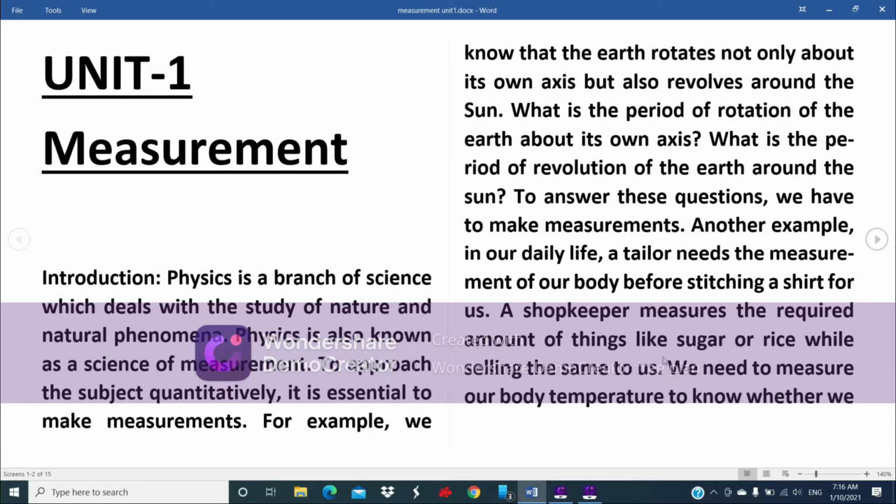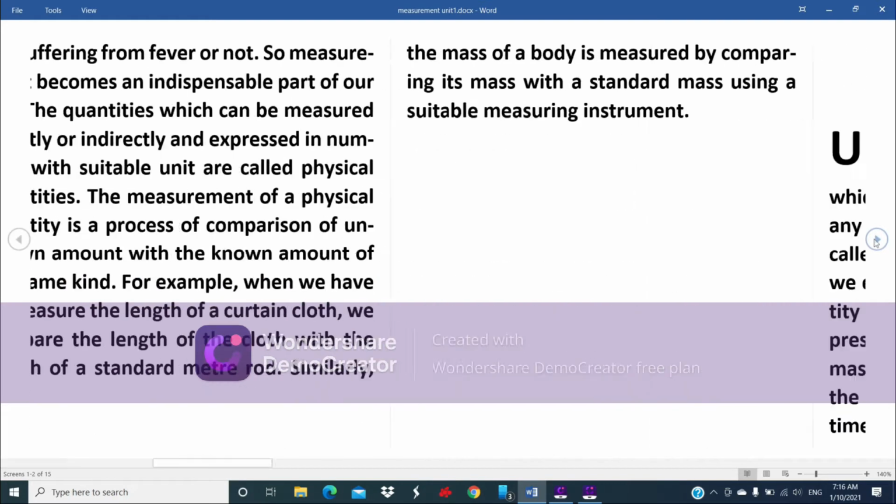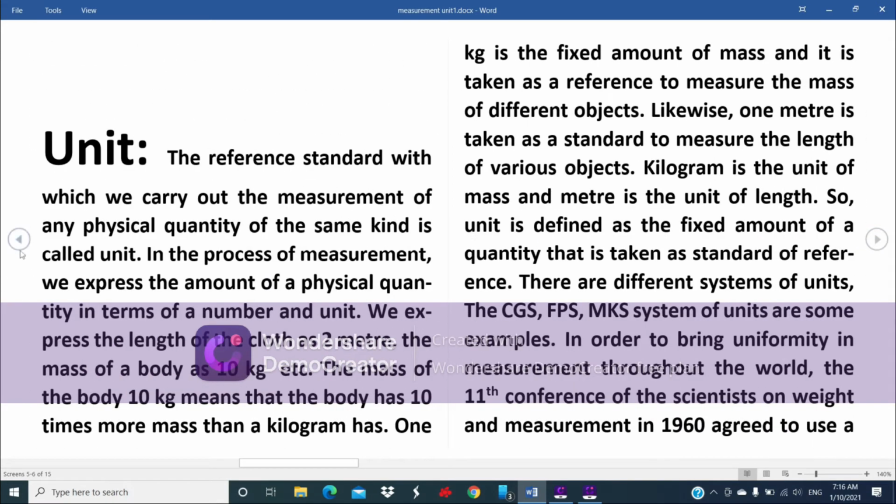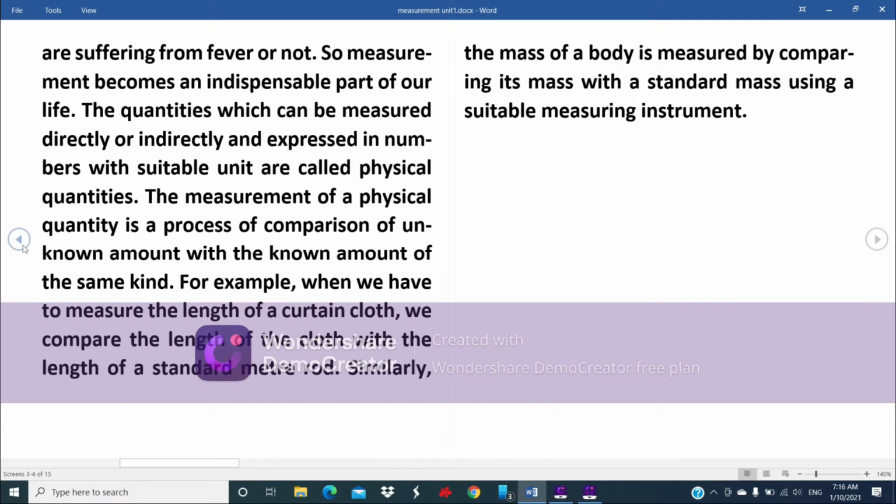A shopkeeper measures the required amount of things like sugar or rice while selling the same to us. We need to measure our body temperature to know whether we are suffering from fever or not. So, measurement becomes an indispensable, very necessary part of our life.